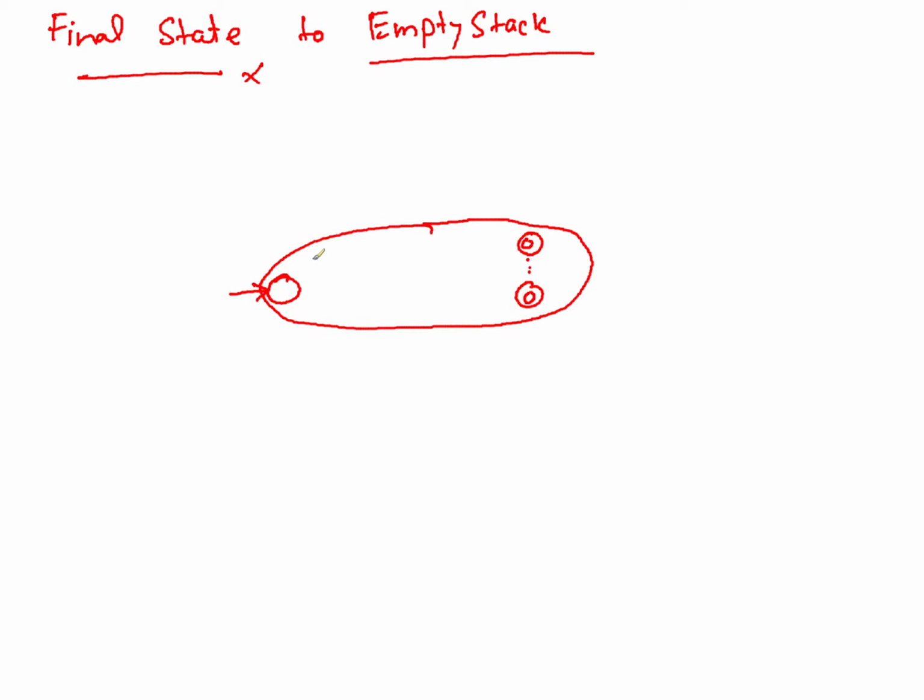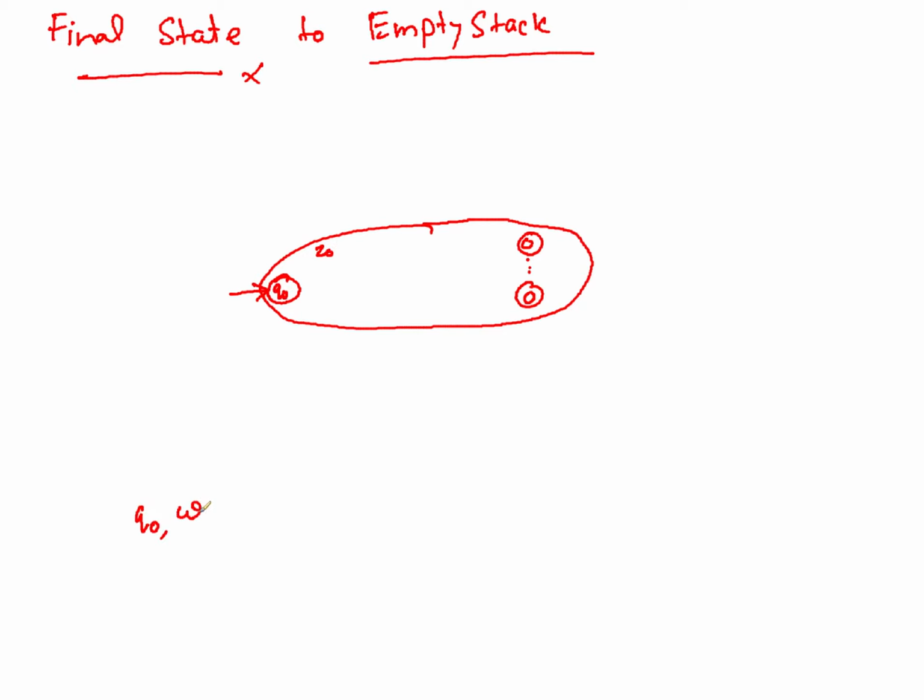So this is your PDA that accepts by final state. I have to accept it by empty stack, right? Whatever this PDA is, suppose that Z0 is the starting stack symbol. Let's say this is my Q0.